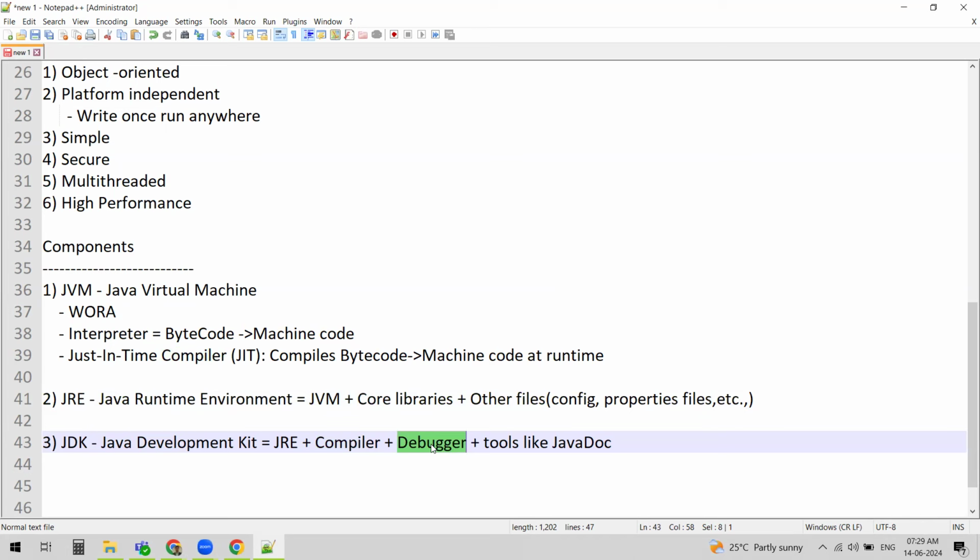JDK also has Javadoc, the Java document generator, which can be used to generate the technical documentation of the application. So these all come under JDK.